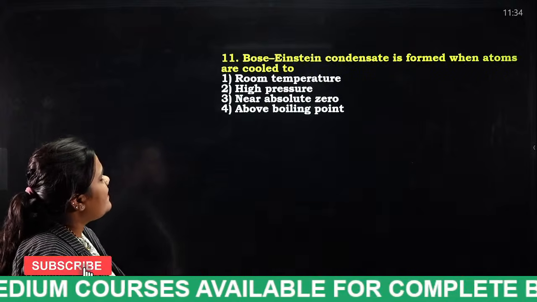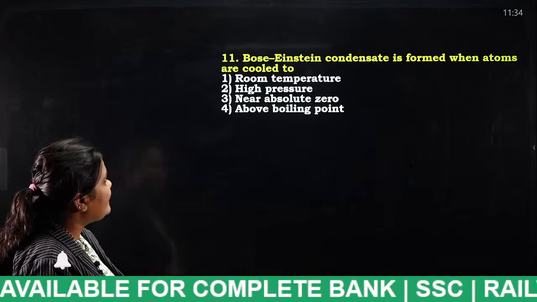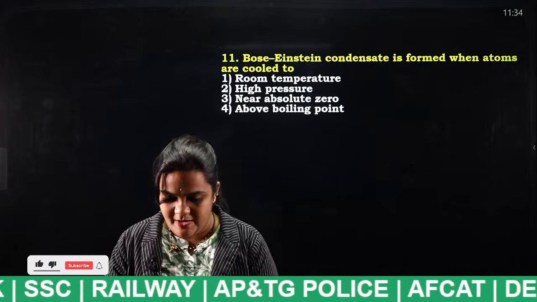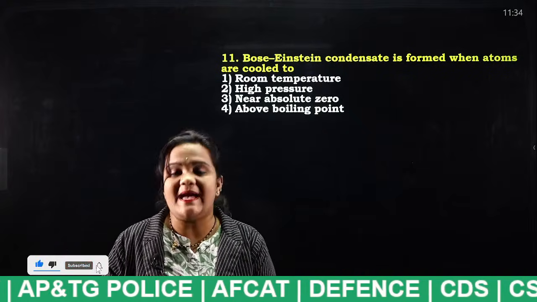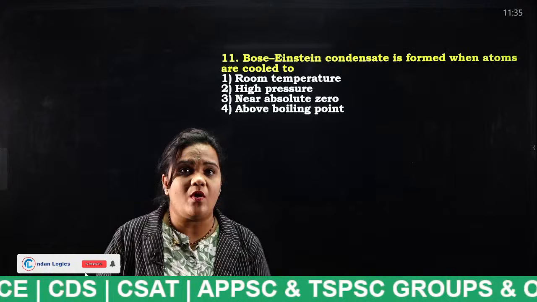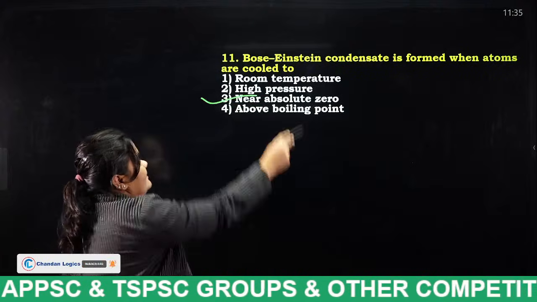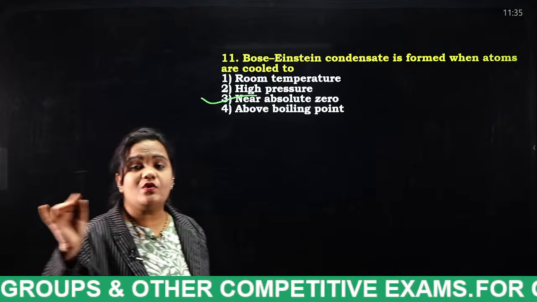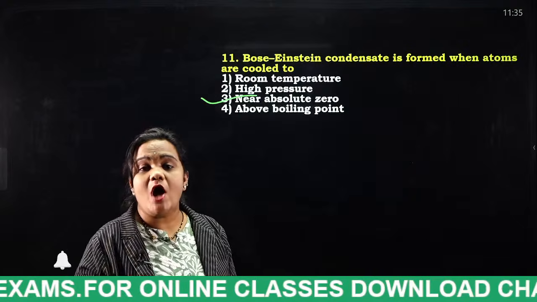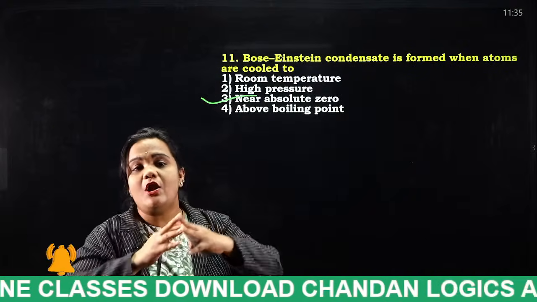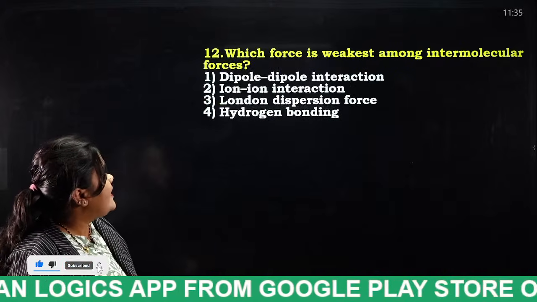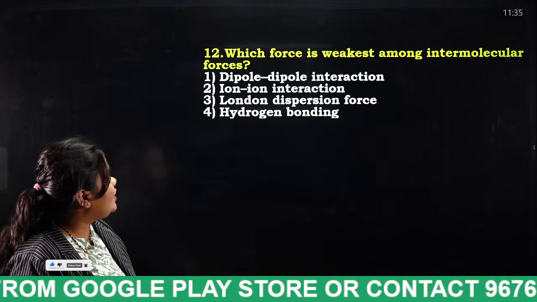Bose-Einstein condensate is formed when atoms are cooled to room temperature, high temperature, near absolute zero, above boiling point. Yes, very good. Bose-Einstein condensate is also one of the states of matter, right? So what is it made up of? It is made up at near absolute temperature. When we cool all the particles to near absolute zero temperature, then all the particles will become a single object, and that is known as Bose-Einstein condensate.